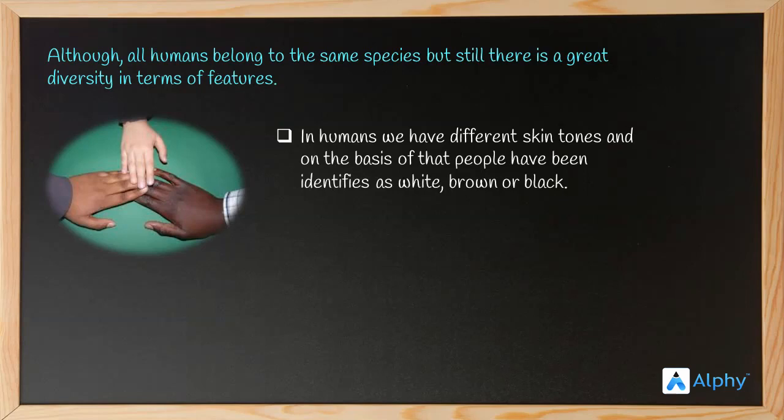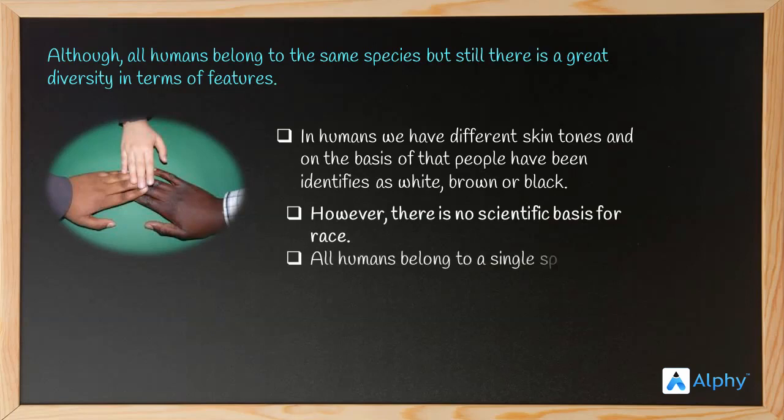However, if we discuss this term race in the context of biology, there is no scientific basis for race. Instead, it is just a made up label that people have created themselves. Modern biology declines the concept of race. Instead, it supports the notion that all humans belong to a single species. Or we can say if the word race is to be used, then all humans belong to a single race, regardless of the place they have lived their entire life, or the skin tone they have, or even if they possess different facial features. Irrespective of all these factors, all humans belong to a single race or a single species.